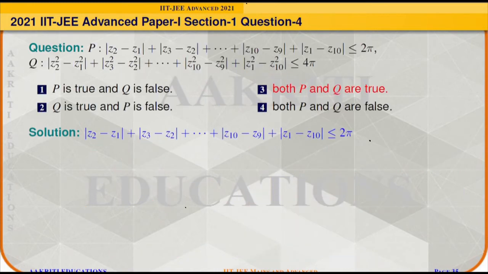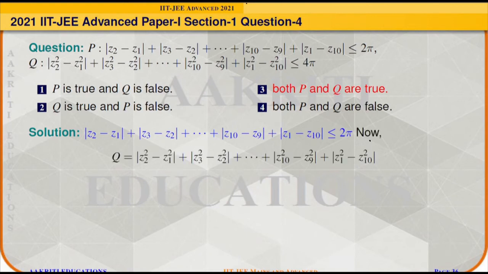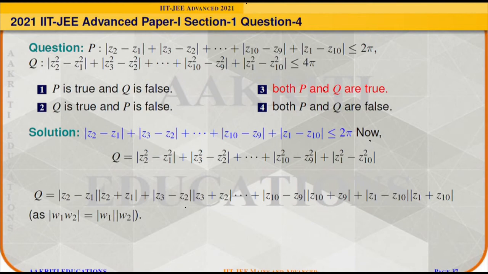Now we have to determine the statement Q. So statement Q is given as modulus of Z2 square minus Z1 square plus modulus of Z3 square minus Z2 square, and so on, up to modulus of Z1 square minus Z10 square. And it can be simplified as modulus of Z2 minus Z1 times modulus of Z2 plus Z1.